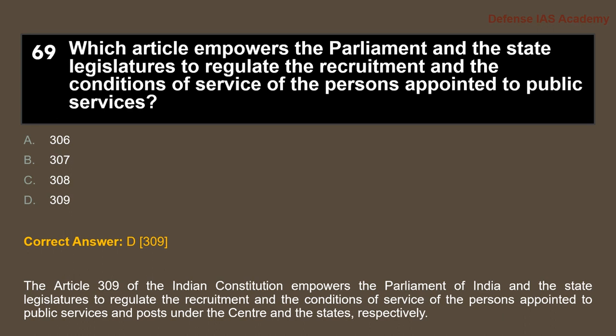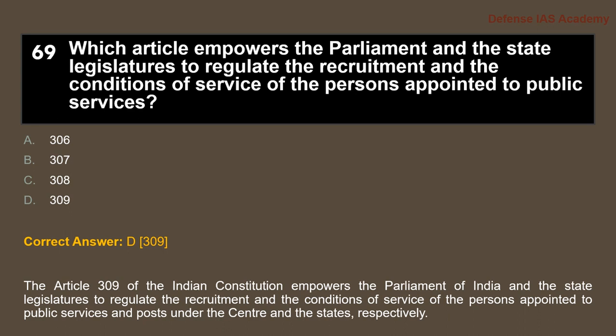Article 309 of the Indian Constitution empowers the Parliament of India and the state legislatures to regulate the recruitment and the conditions of service of the persons appointed to public services and posts under the Centre and the states respectively.